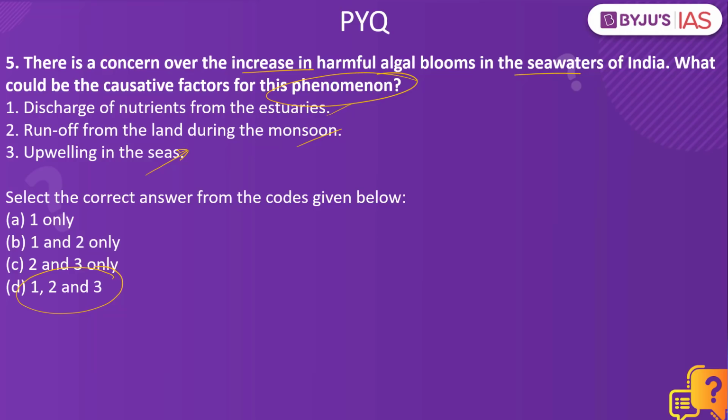So how does it occur? Let's say for example, there are some algal blooms that are the result of excess nutrients. What are these nutrients? For example, it can be phosphorus, or it can be nitrogen. When these nutrients enter the water in high concentration, this will lead to the growth of the algal blooms.